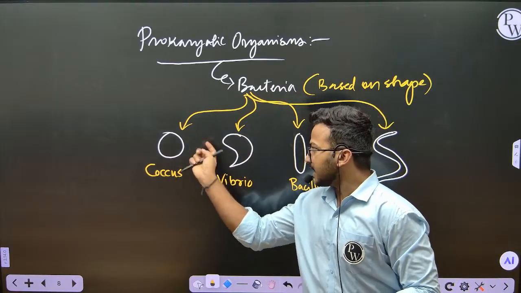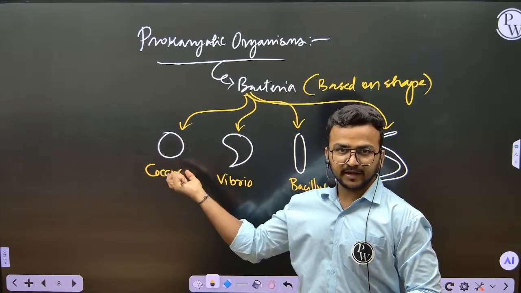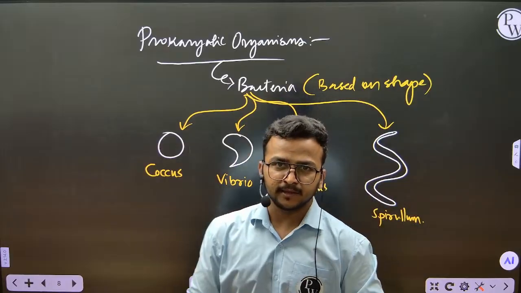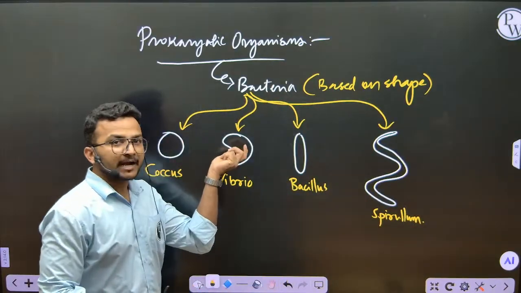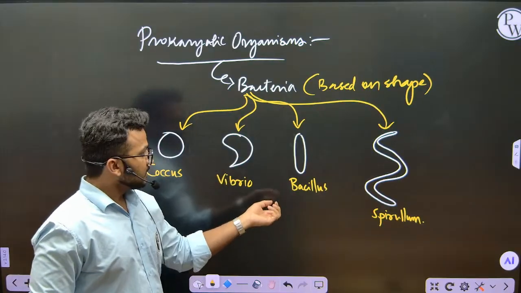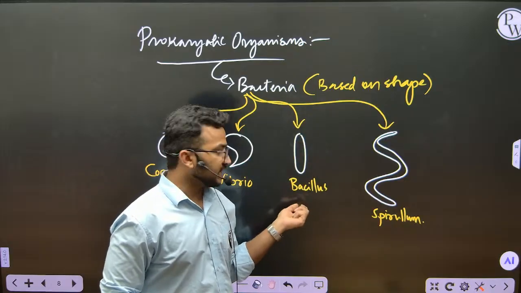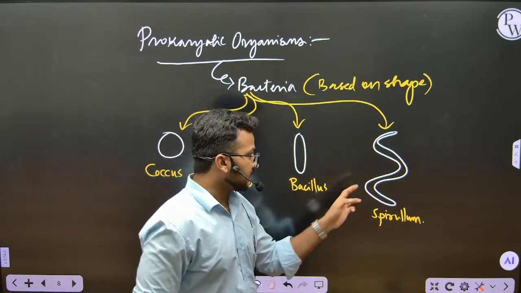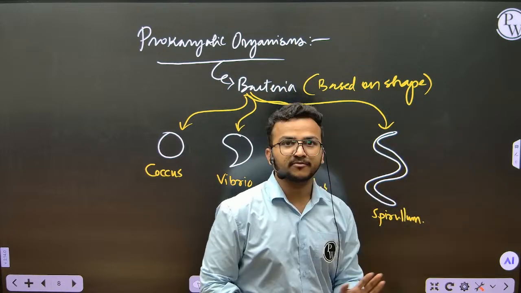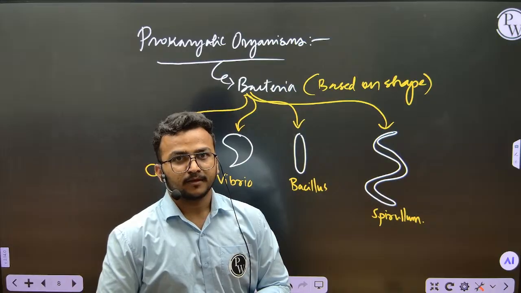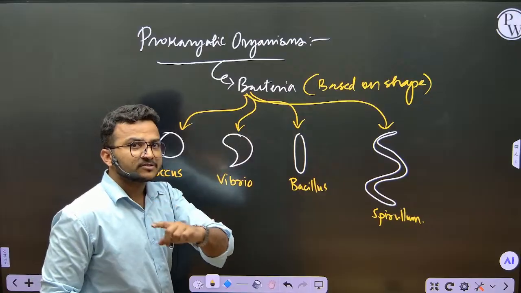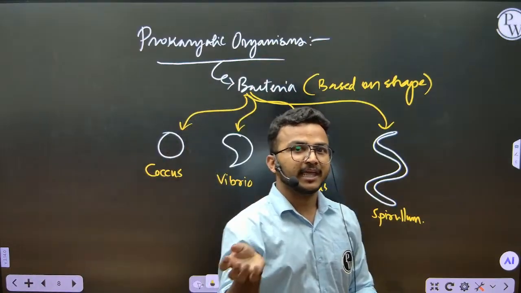The bacteria with a circle or spherical shape are coccus or cocci bacteria, the comma shaped are Vibrio bacteria, the rod shaped are Bacillus bacteria, and the spiral shaped are Spirillum bacteria. Okay, so now you understand this. Based on shapes, there are also some bacterial names.